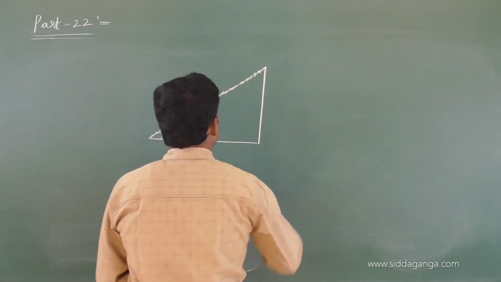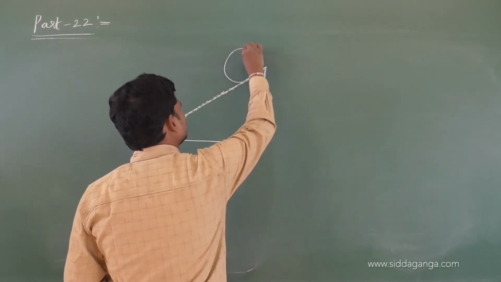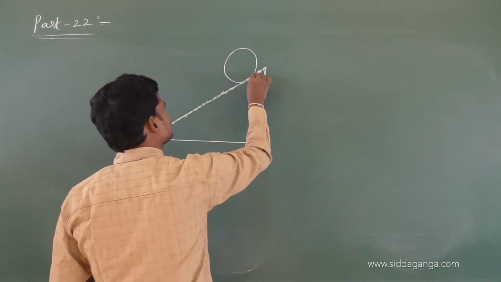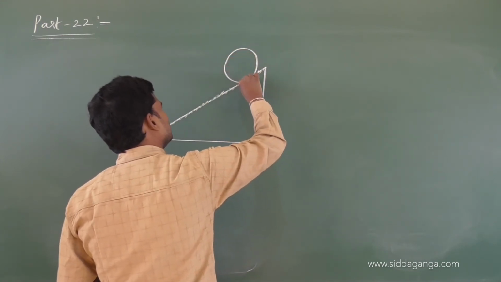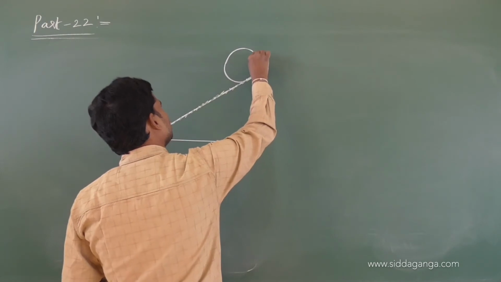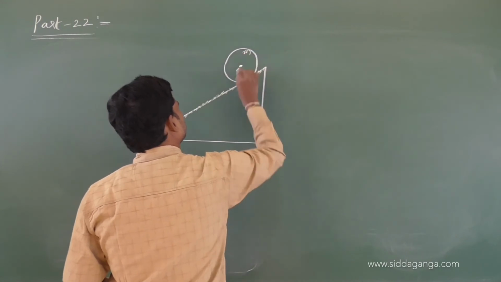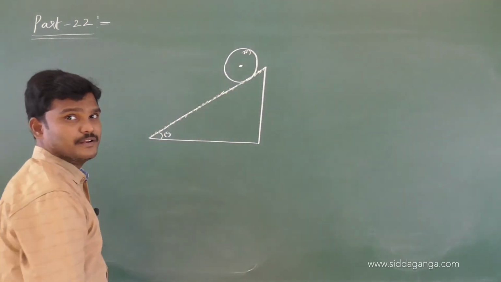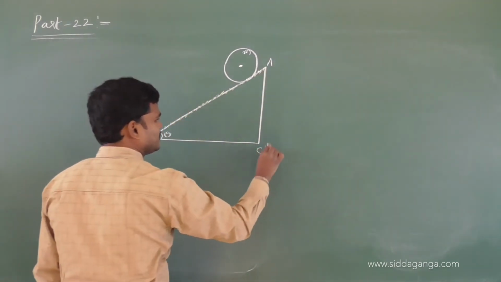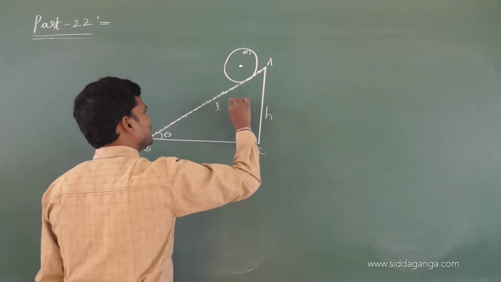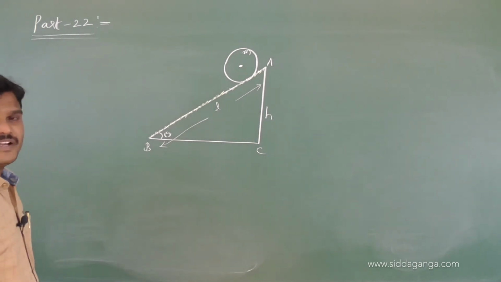So let us consider a body which is rolling on an inclined surface, a body of mass m and radius r. You can place a block or anything. Let us name the points A, B, C. The inclined plane has height h, and the length of the inclined plane is L.